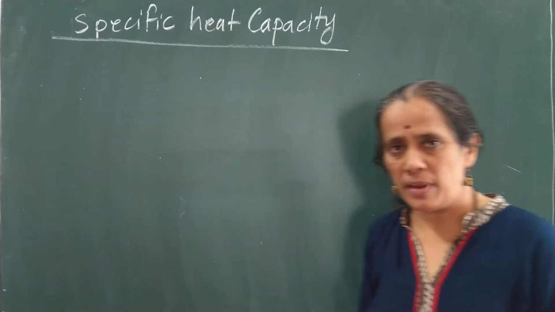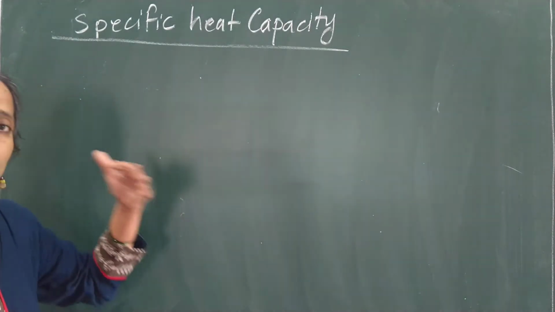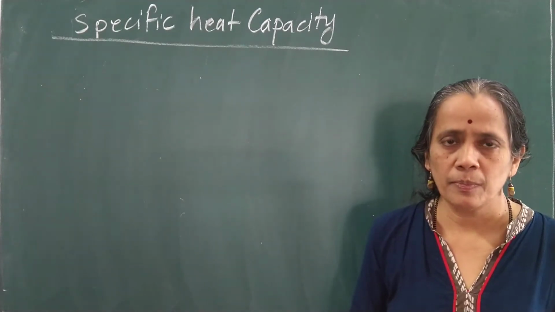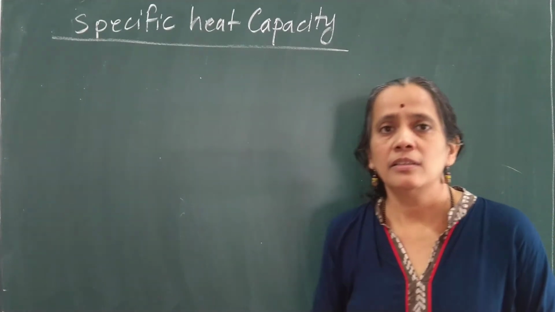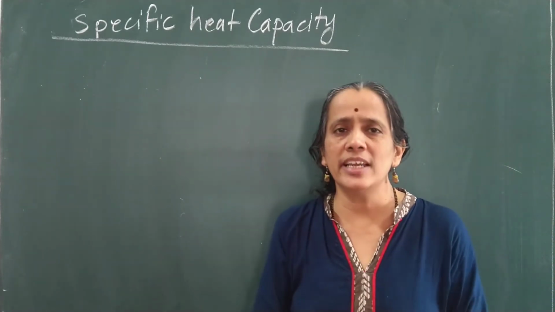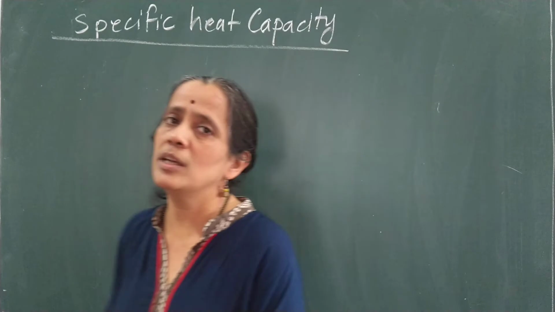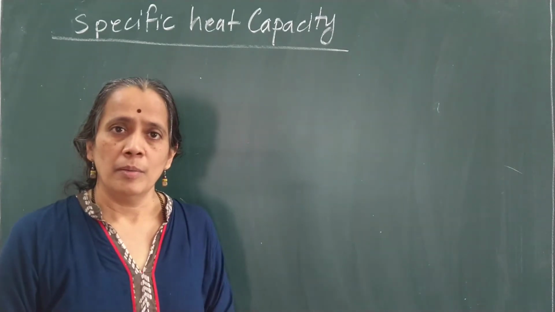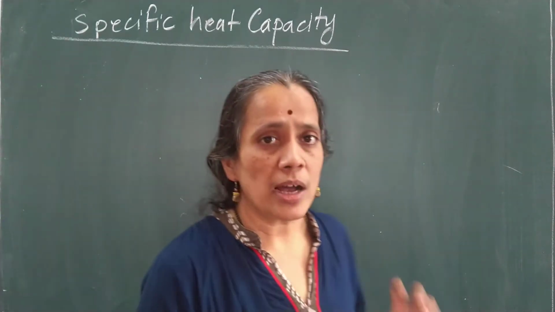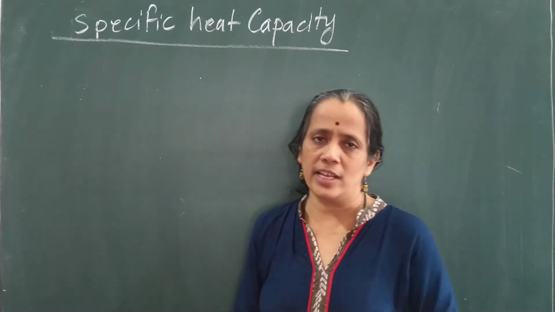Now what is specific heat capacity? This specific heat capacity is nothing but the amount of energy given to the gas molecule so that the temperature of that gas molecule rises by 1 degree Celsius. That amount of heat energy is to be called a specific heat capacity. But while studying the specific heat capacity, we have to take the mass of a gas as 1 unit mass, or I can say 1 mole of a gas.